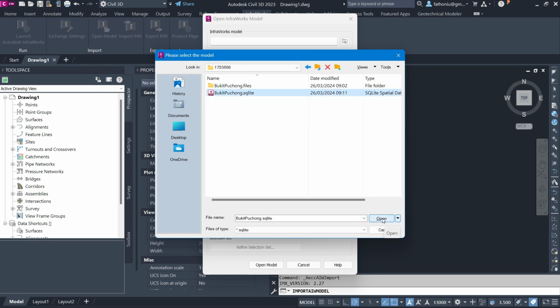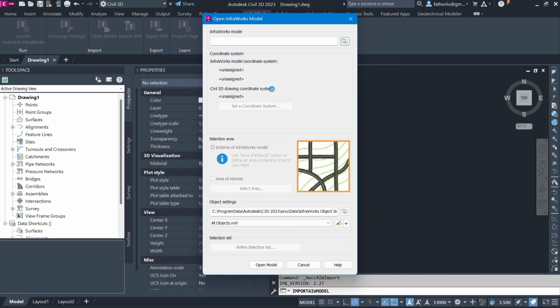Then we open it, and make sure InfraWorks is closed, so that it will detect the datum and UCS position, the coordinates of the model.